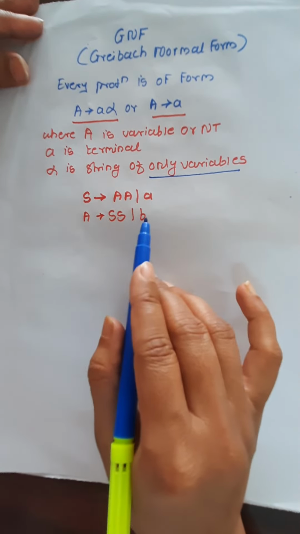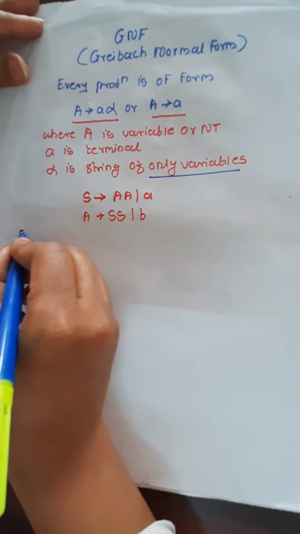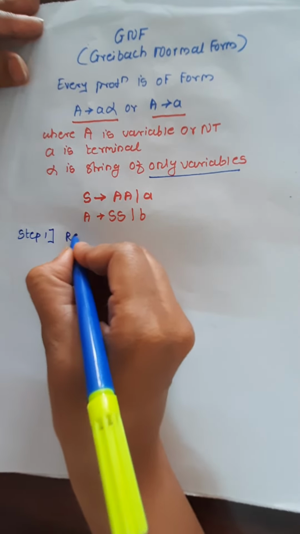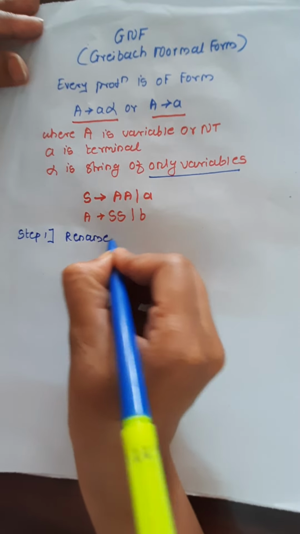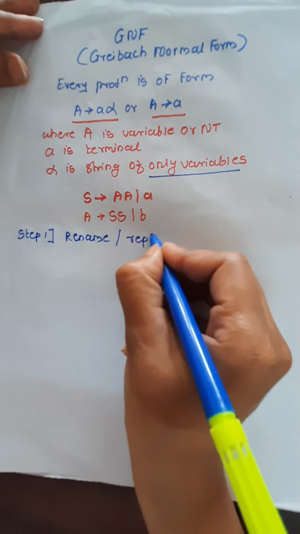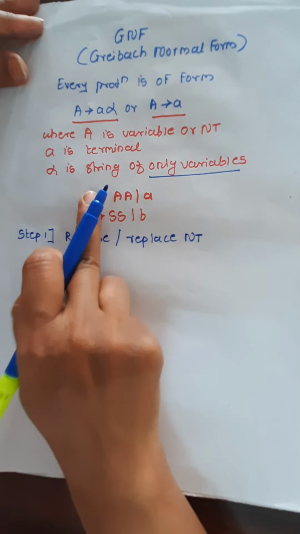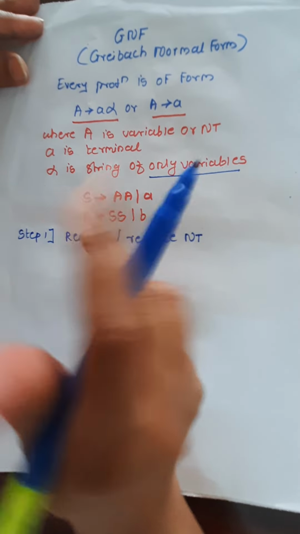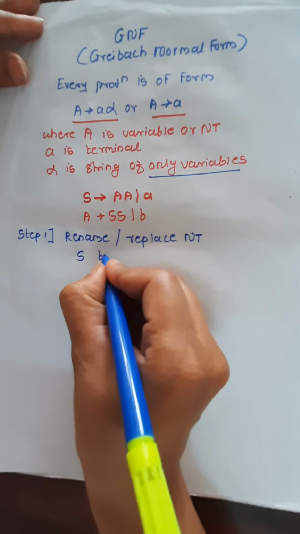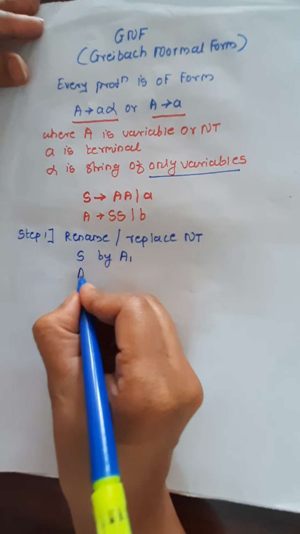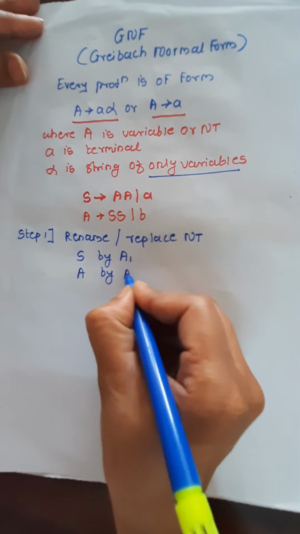So what is the first step for conversion? Step number 1: rename or replace the non-terminals. Here two non-terminals are there, S and A. Replace S by a new variable A1 and A by a new variable A2.